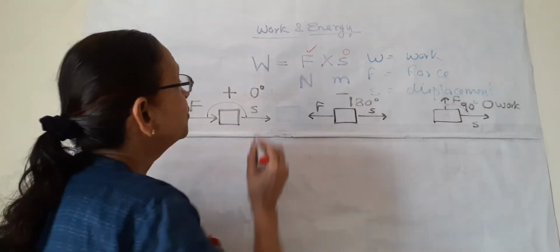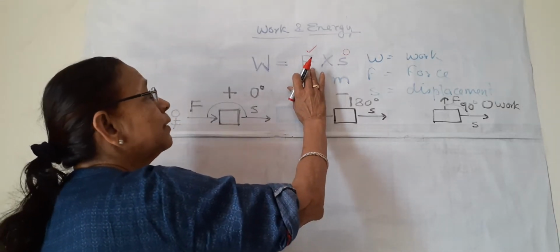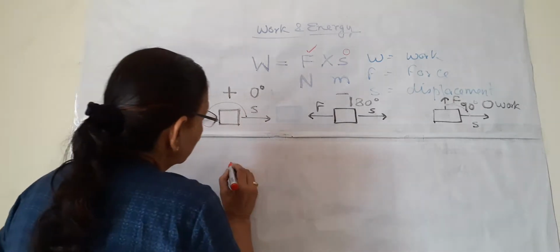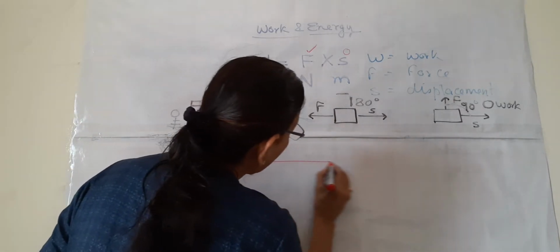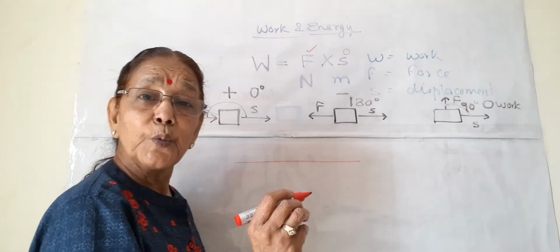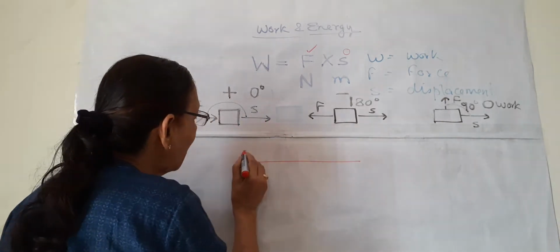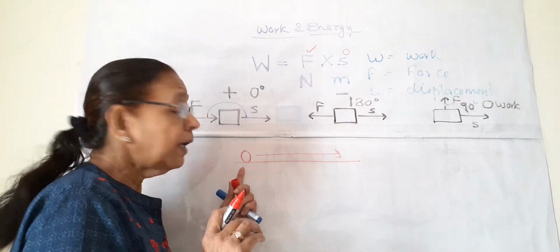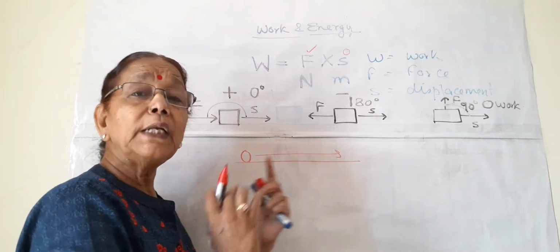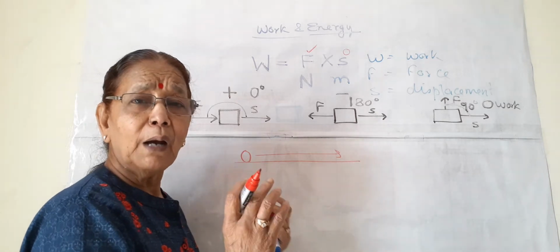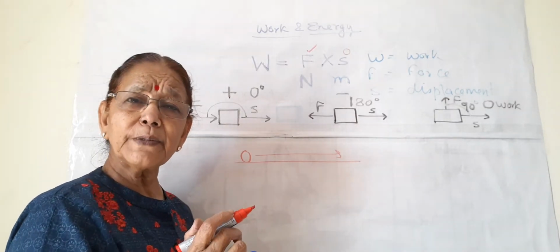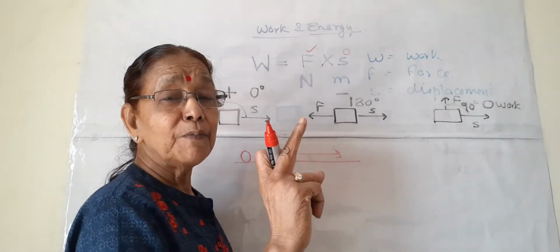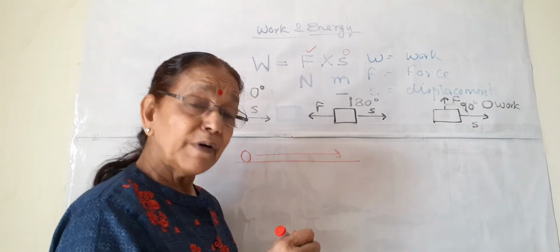First, I am showing you when force is 0 and displacement is there. Suppose it is an inclined surface, very smooth, shining. A ball is going on this surface without any force applied on it. How can a ball go without applying any force? You can know by Newton's first law of motion. It is the first law.